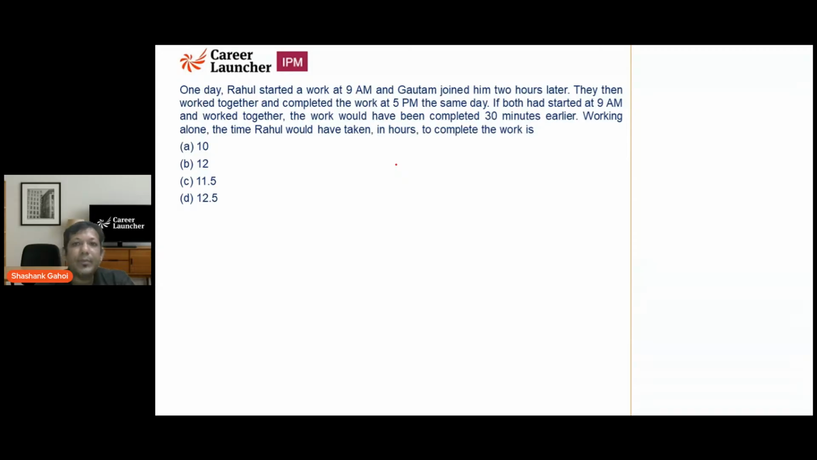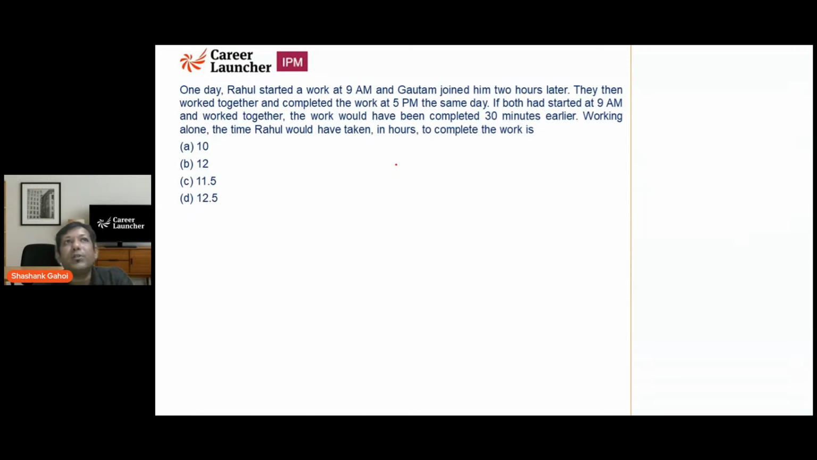If both had started at 9 a.m. together, the work would have been completed 30 minutes earlier. Working alone, the time Rahul would have taken to complete the work is what the question is asking. So how do we approach this?